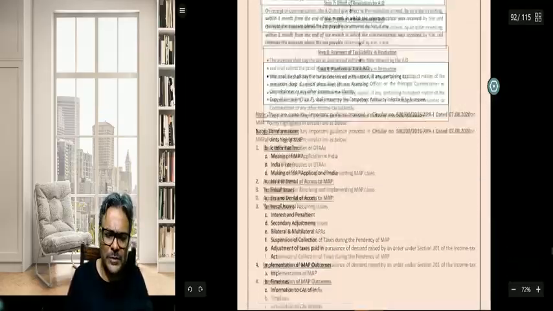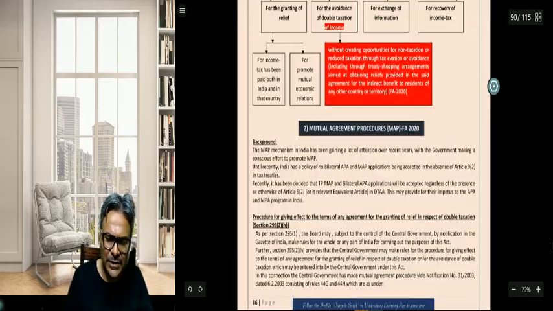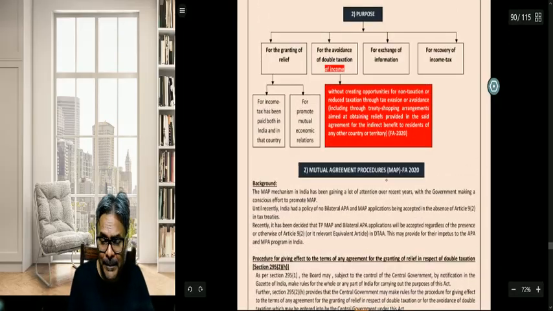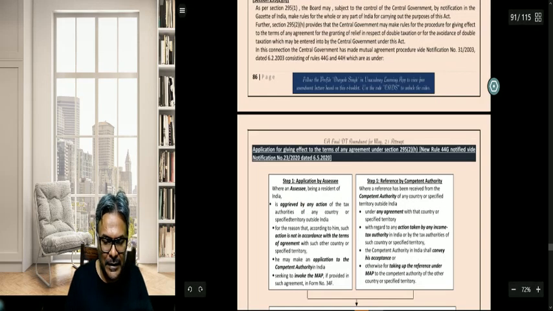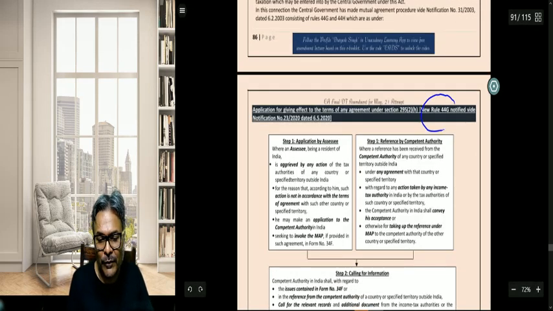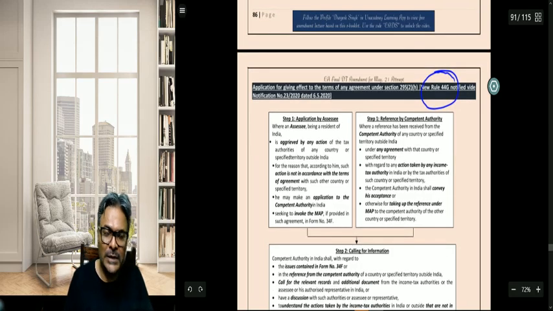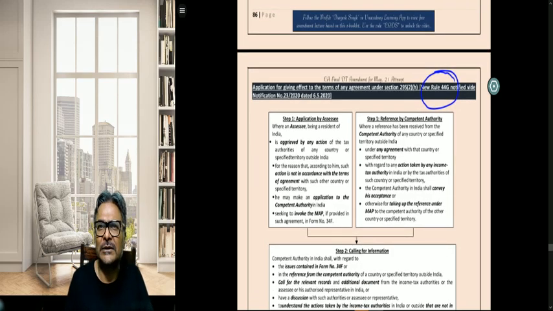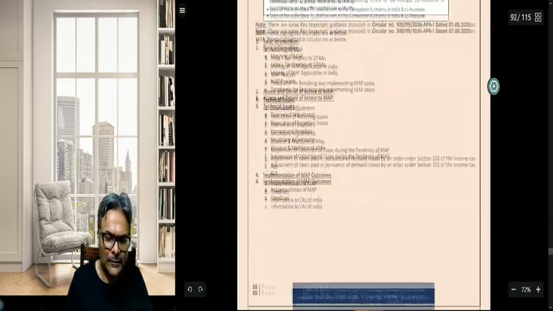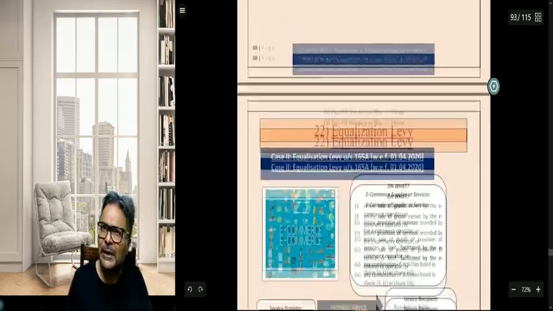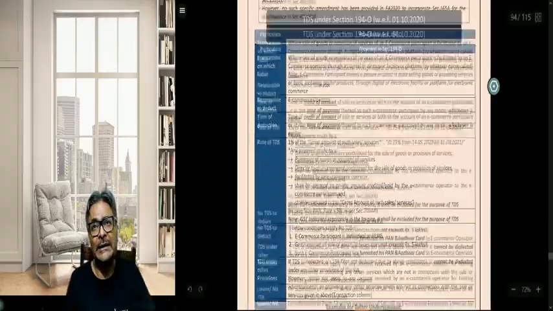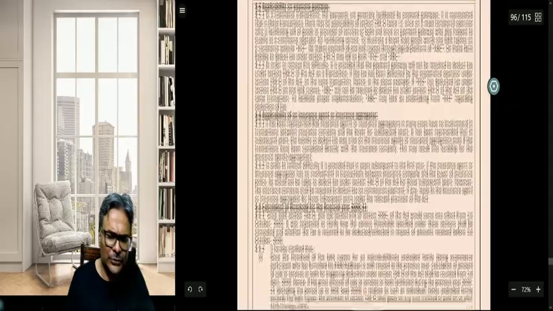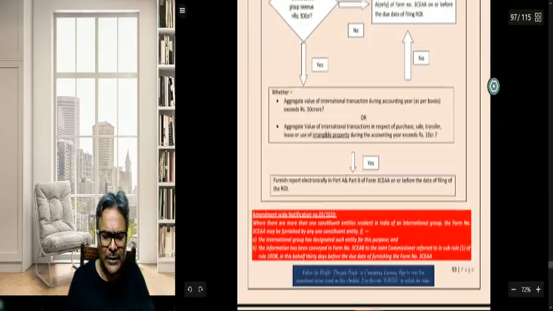And the small changes: there is a change on double taxation relief, MAP, transfer pricing, the mutual agreement procedure, which is an important amendment made through the insertion of the new rule 44G. People are clueless exactly what this rule is all about. It was inserted on 6th of May 2020, so this rule is again going to be an important one. Equalization levy, a new scheme of the equalization levy, and supplementing that, section 194O TDS has also been introduced. So this is also a very critical area for our deliberation.